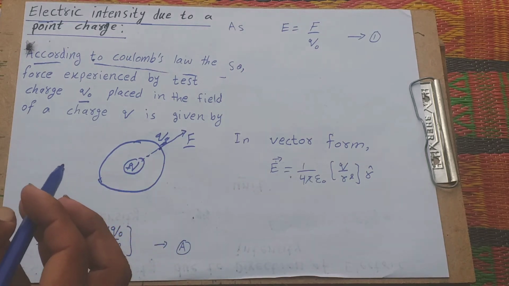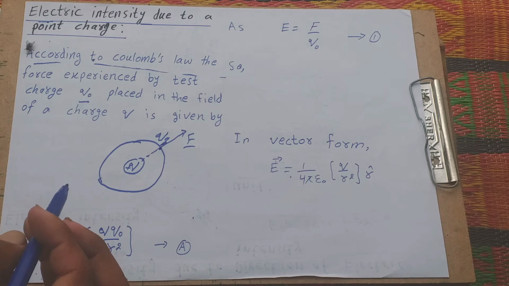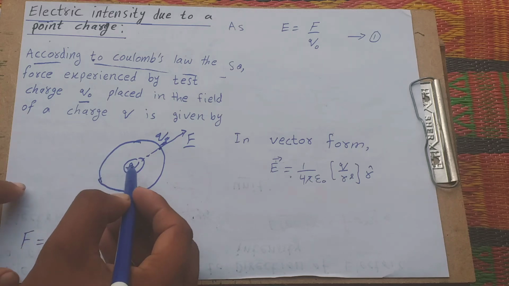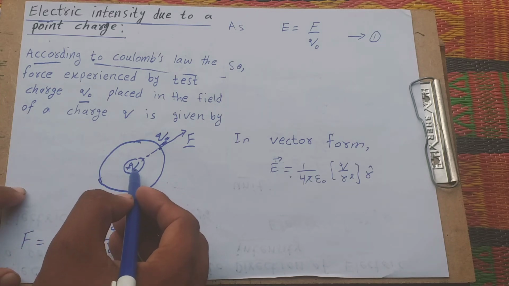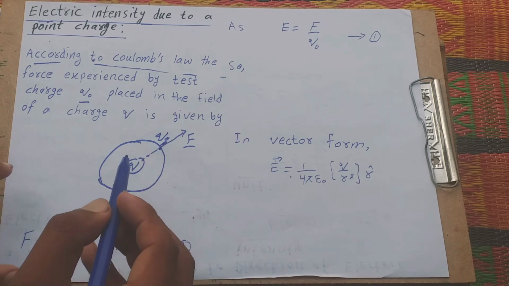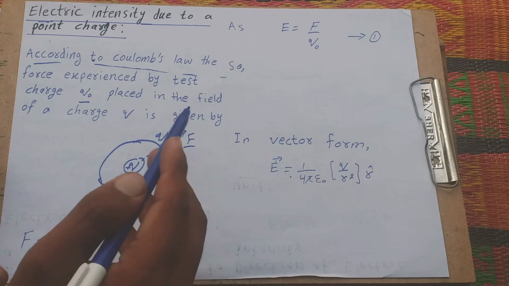Means we do not observe force on single charges. We only observe force on a charge due to attraction or repulsion by other charges. This is a charge placed in the field that applies attraction or repulsion on test charge Q naught. Then we observe force.